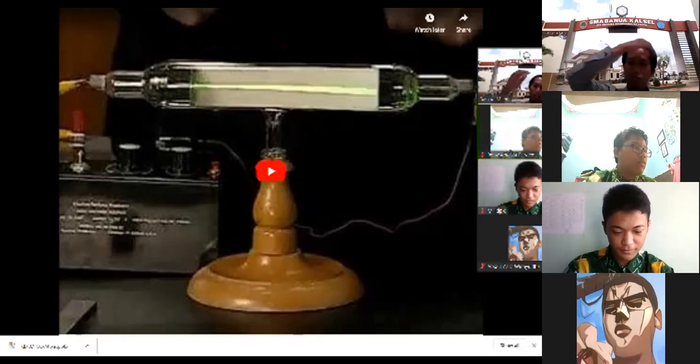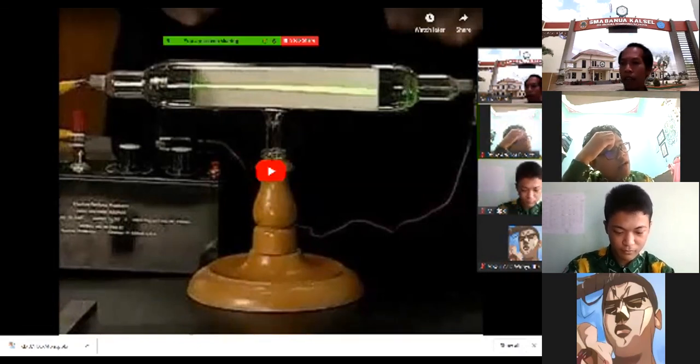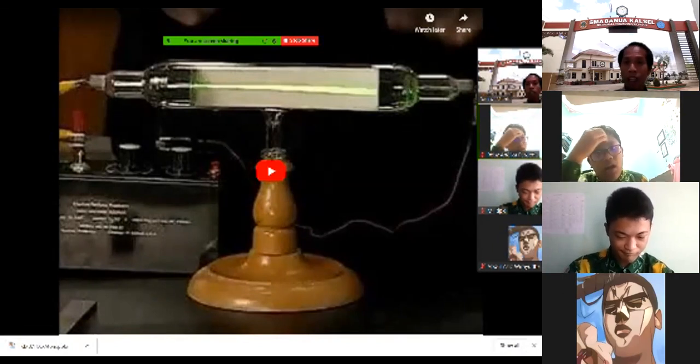So from that he understood that there are particles in the beam, and because the particles are coming from the negatively charged plate to the positively charged plate, those particles are negatively charged, and later that negatively charged particle was called the electron.